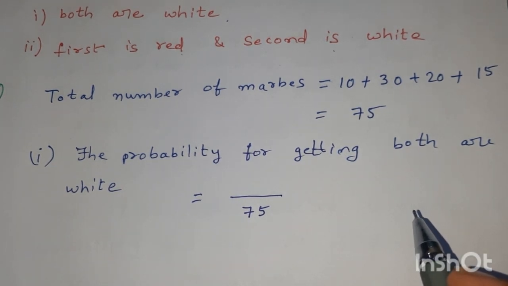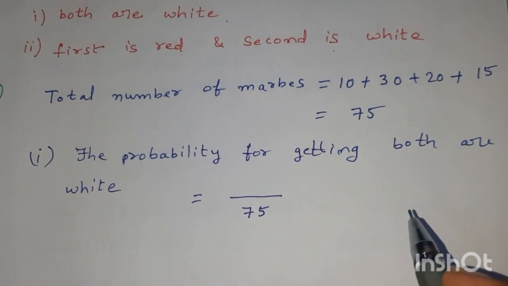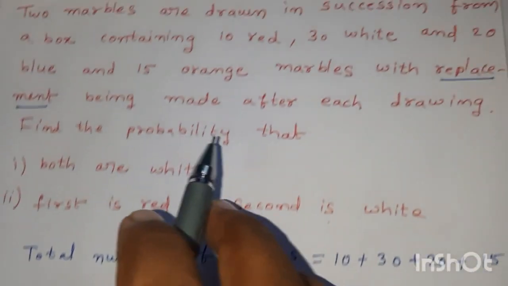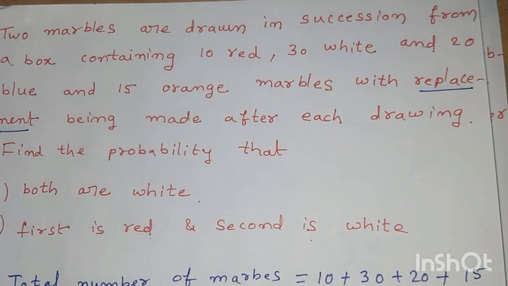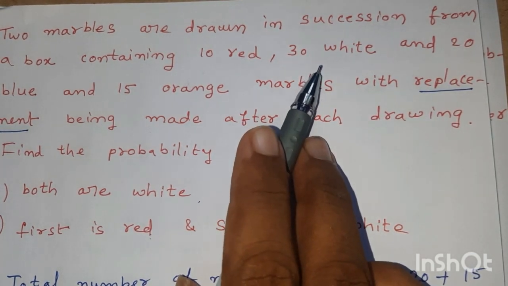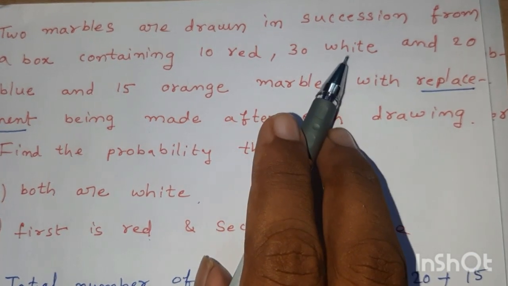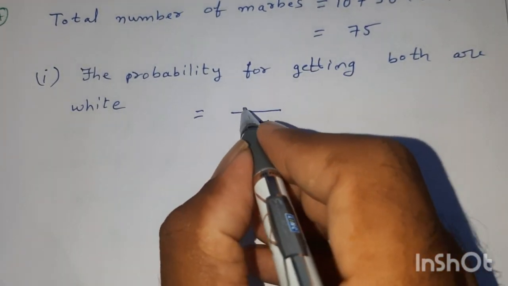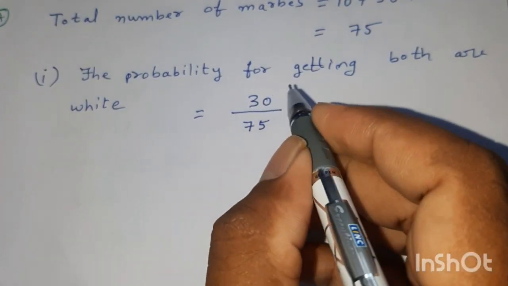How many possible ways are there for a selected marble to be white? 30 white marbles are there. Therefore, there are 30 possible ways.